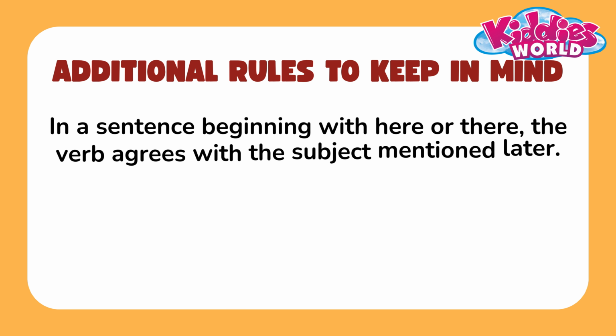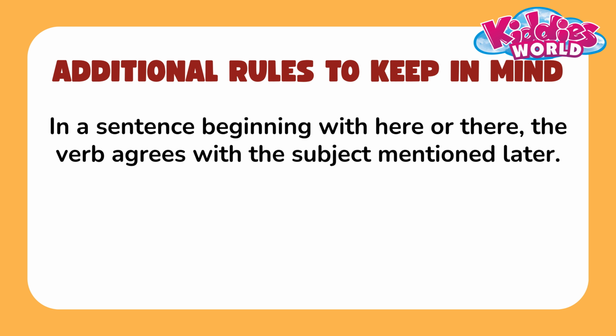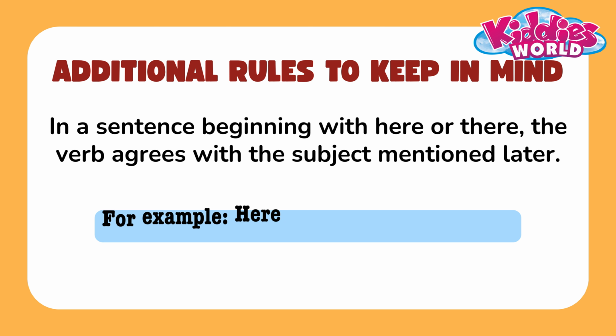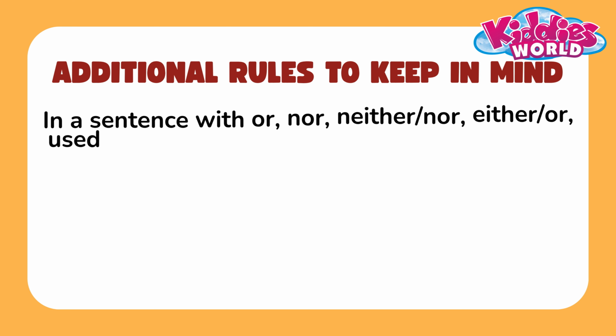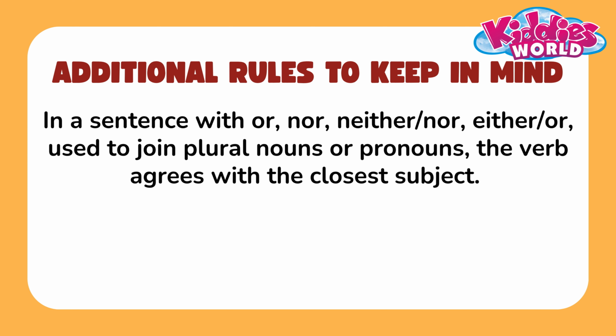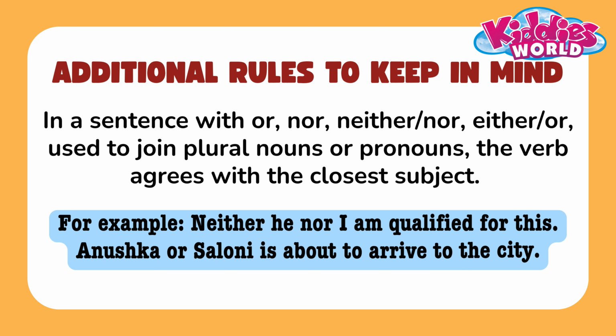In a sentence beginning with here or there, the verb agrees with the subject mentioned later. For example, here is the man of the hour. In a sentence with or, nor, neither nor, either or, used to join nouns or pronouns, the verb agrees with the closest subject. For example, neither he nor I am qualified for this. Anushka or Saloni is about to arrive in the city.